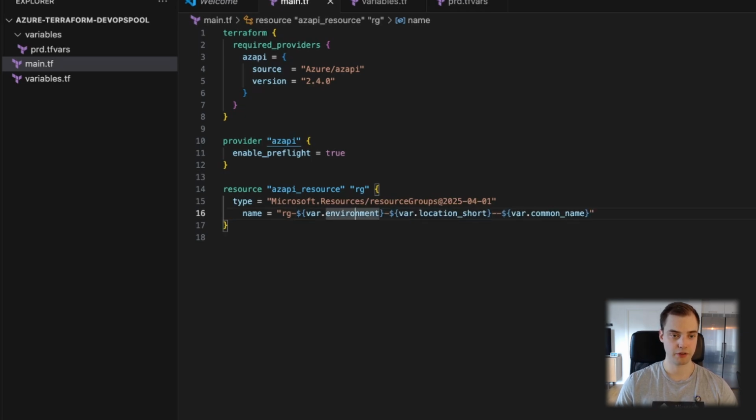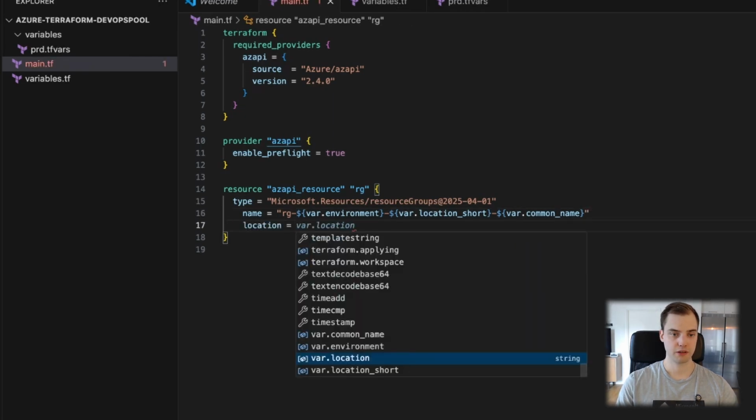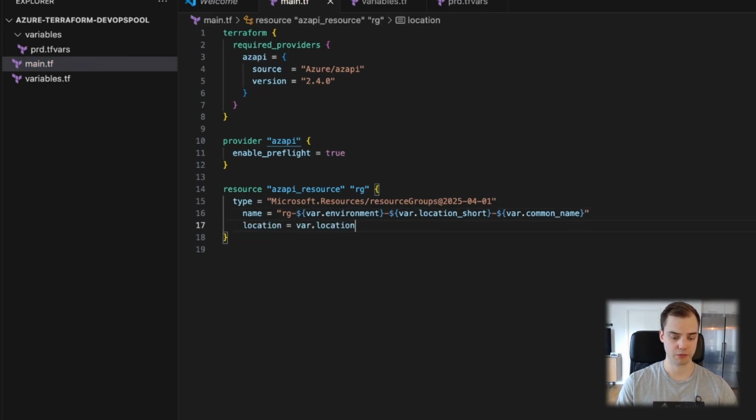to be the prefix of the resource, which is RG for resource group. Then you have environment, which is production or PRD, it'll be in this case. Location short is SC, and then common name is DevOps pool. Location, we can do variable location.